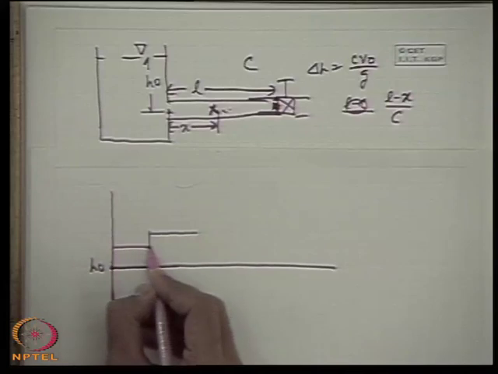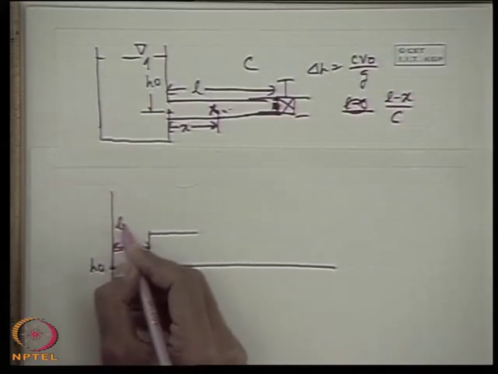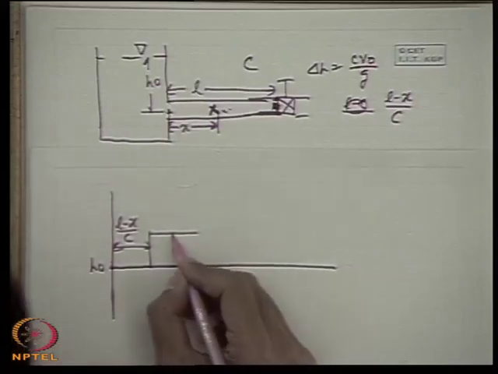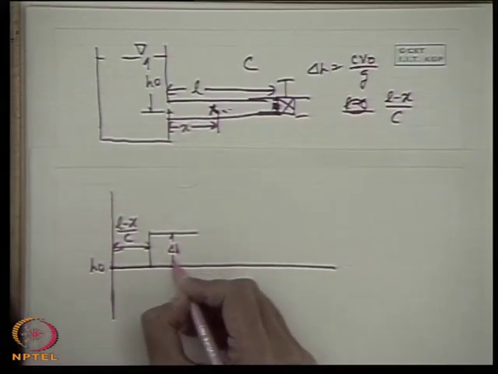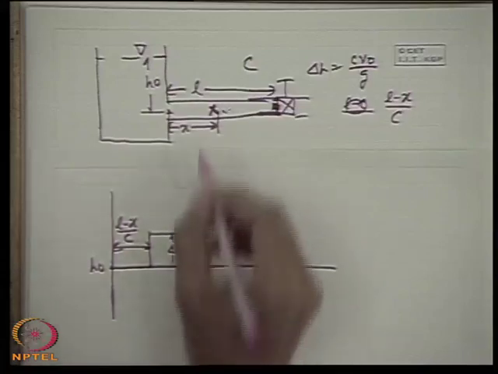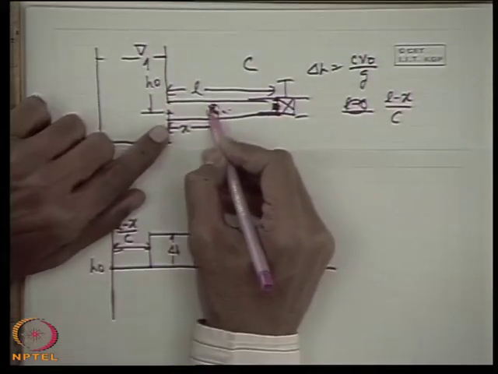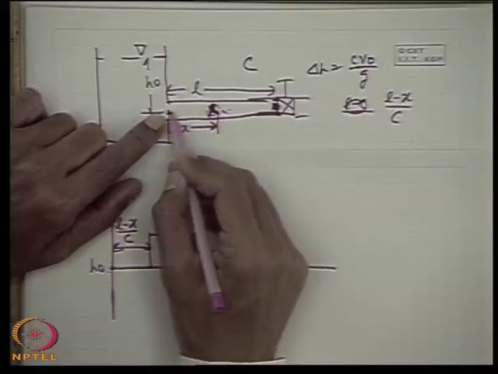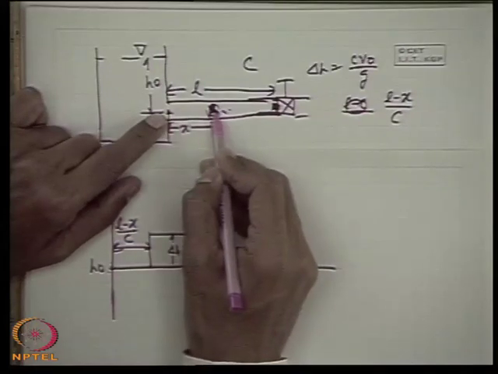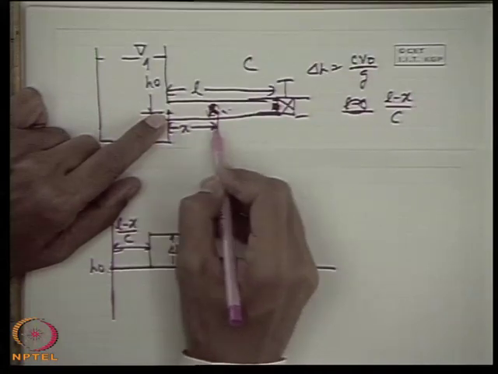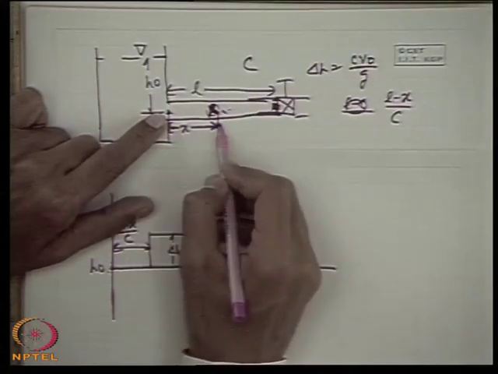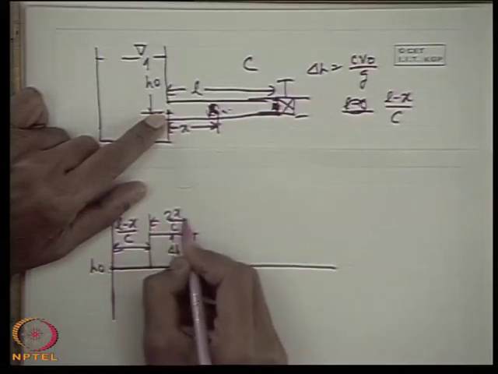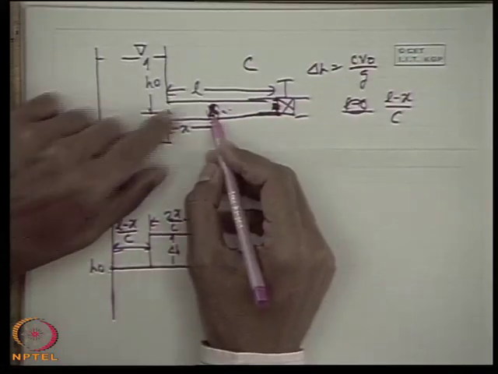So this is L minus x by c. So the pressure head will increase to delta H. Now this will rest up to a time. This pressure head will remain delta H above H0 so long as this pressure wave goes to the reservoir and comes back as a reflected pressure wave, which will take a time 2x by c. So during a period of 2x by c, the pressure will be delta H.